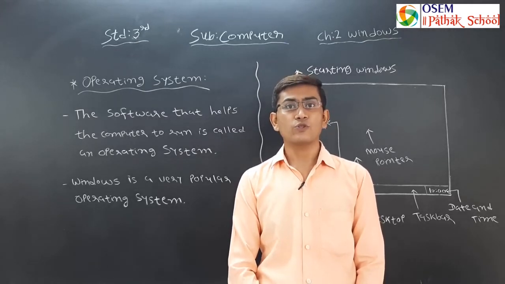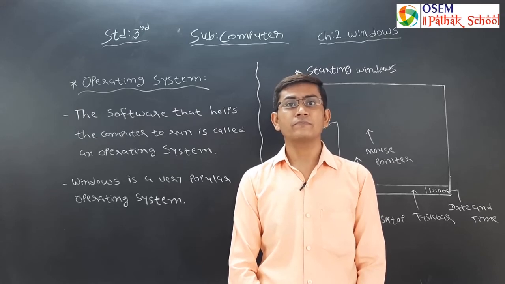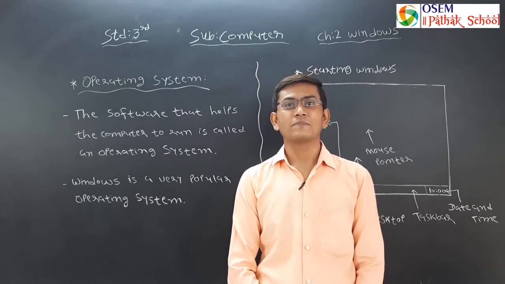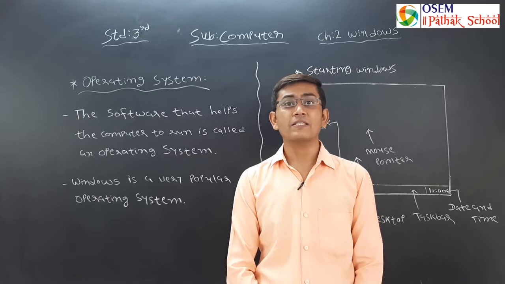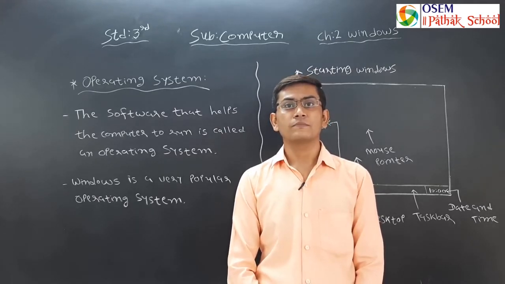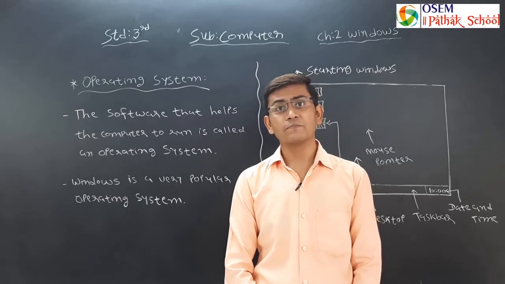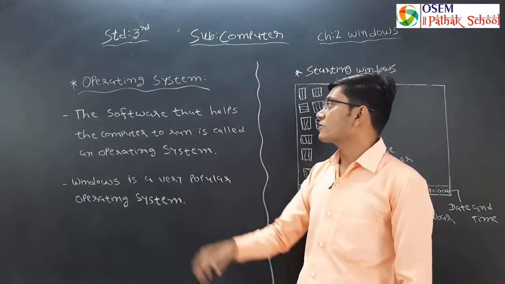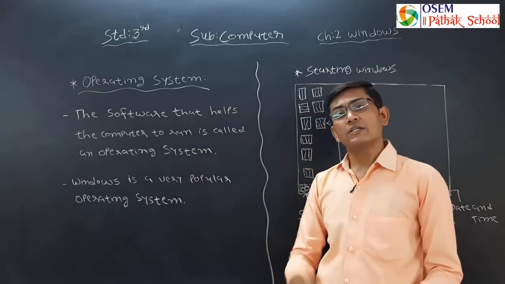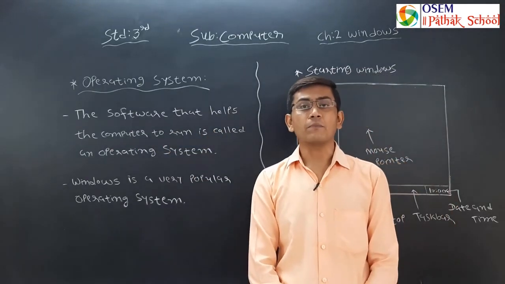When you switch on your computer, the first software that is loaded into computer is operating system. Operating system is a part of system software. What is operating system? The software that helps the computer to run is called an operating system.